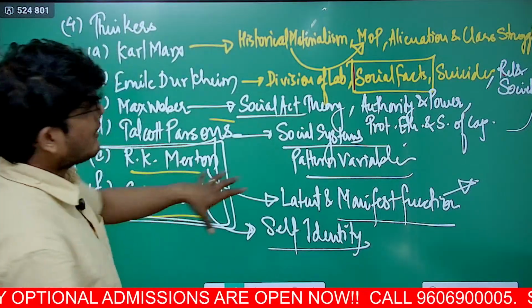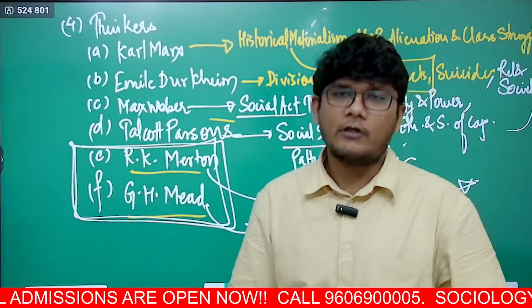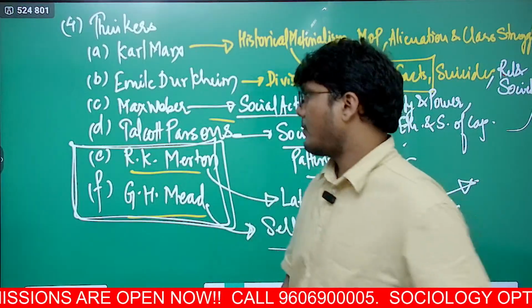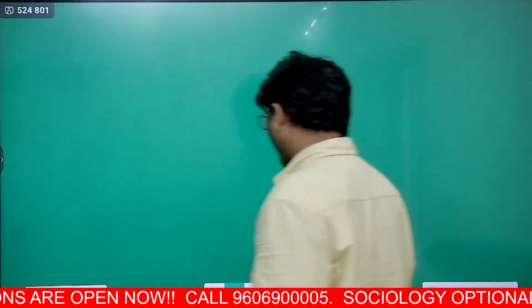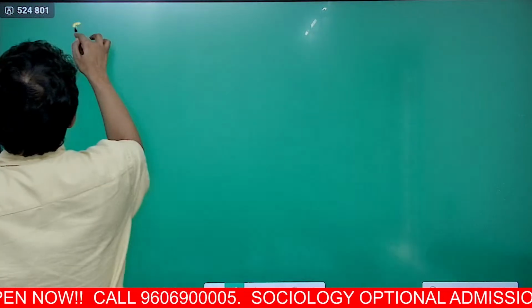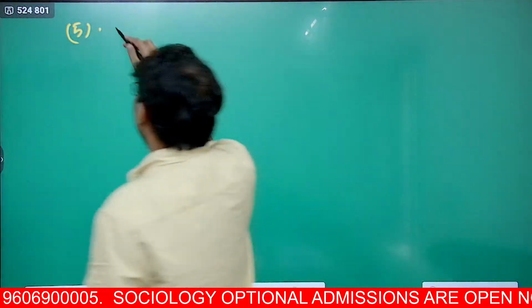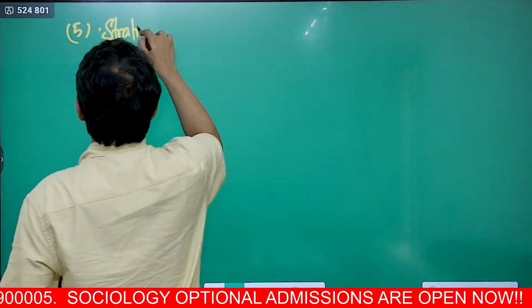Now just this gives you half the paper of sociology optional paper 1. But of course there are 6 more topics in paper 1 itself. Let's quickly run through them. So the 5th one, now this is also quite important. It will help you a lot in paper 2 as well. That is stratification and mobility.